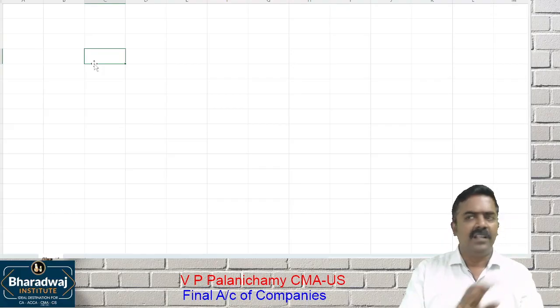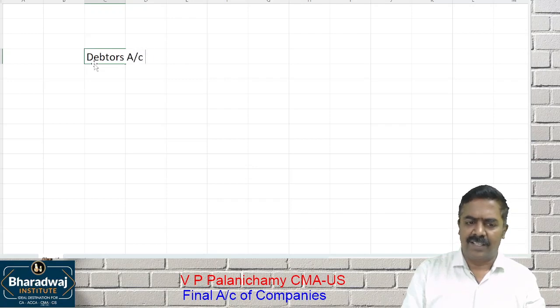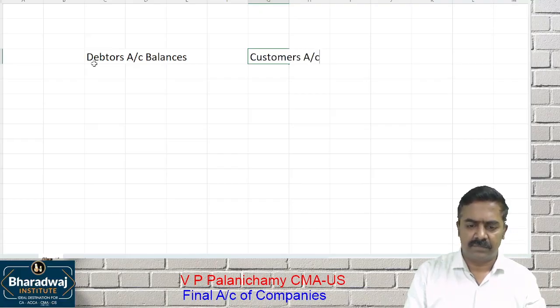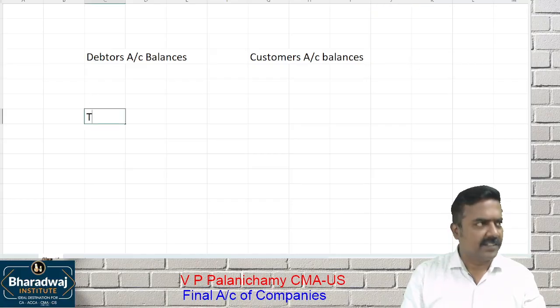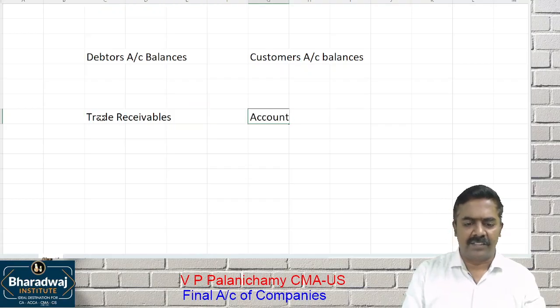For example, if there is no format given, you will call them debtors, debtors account balances. Same thing in my book, I will call it customers account balances. In another company, they may call it trade receivables. In another company, they may call it accounts receivable.